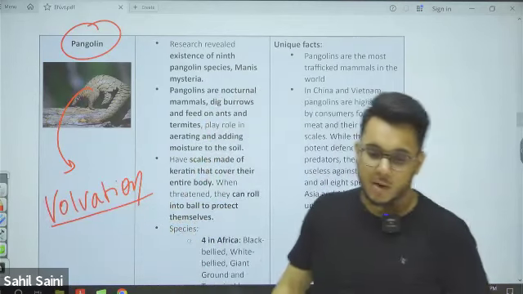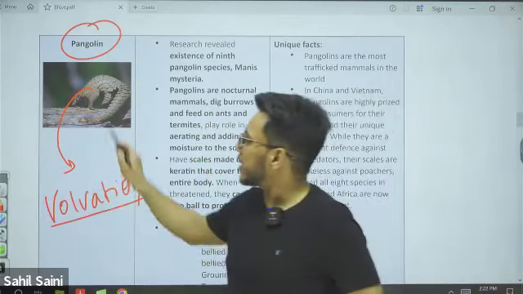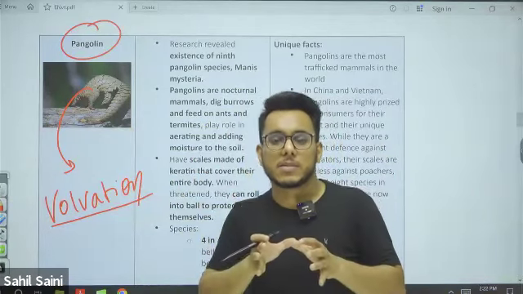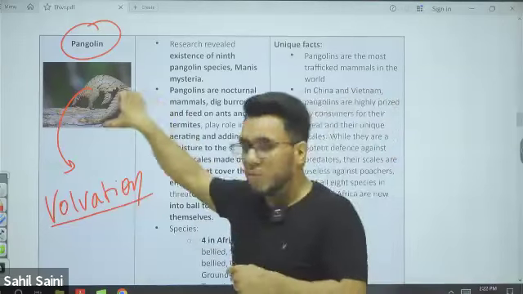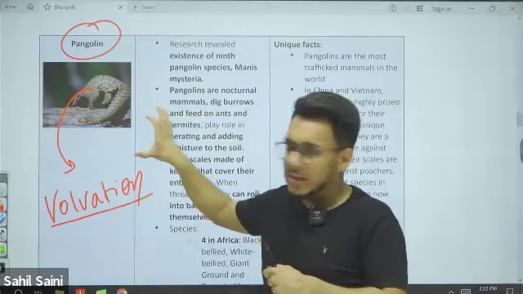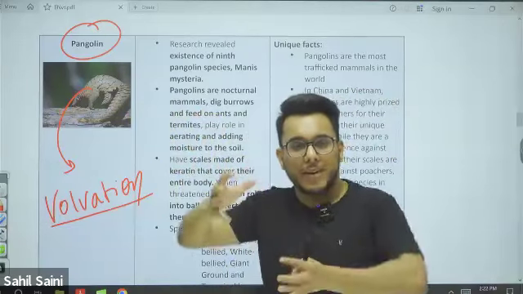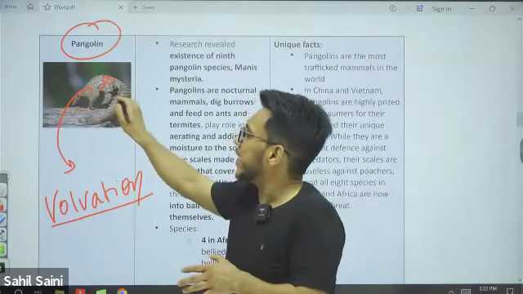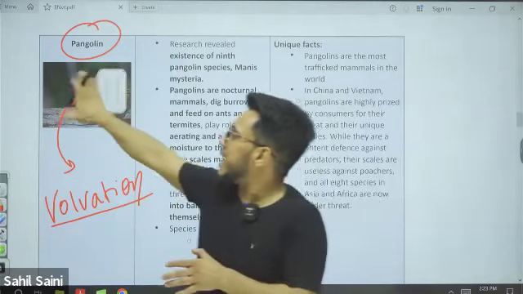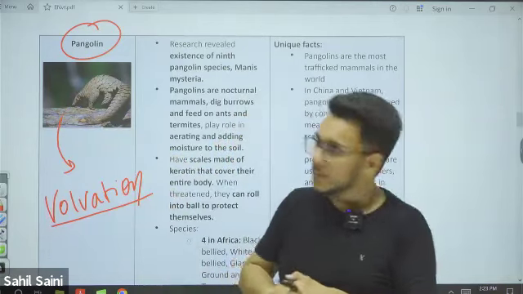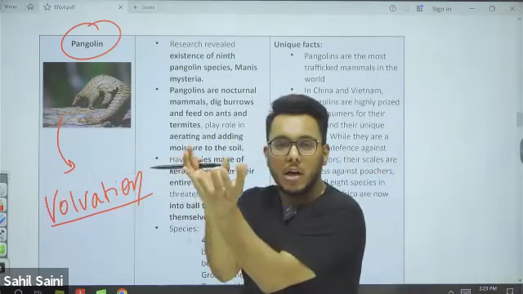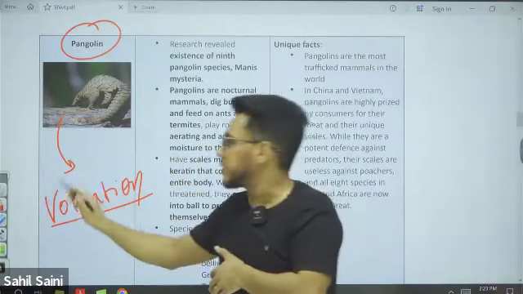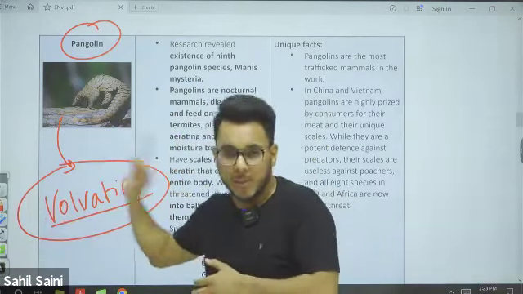Volvation. What does volvation mean? It means that they will turn like a ball when a predator comes and wants to eat them. They turn into a ball so that the predator cannot harm them. They have particular scales, made up of keratin, and they roll in a ball so that an animal cannot harm them. This feature is called volvation.